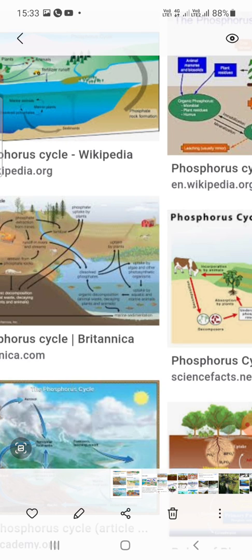It is an essential component for life. Phosphorus plays a major role in the transfer of energy in life processes and in coding of genetic information. It is available in nature in rocks. Phosphorus is made available in the soil or sand through erosion or weathering of rocks.